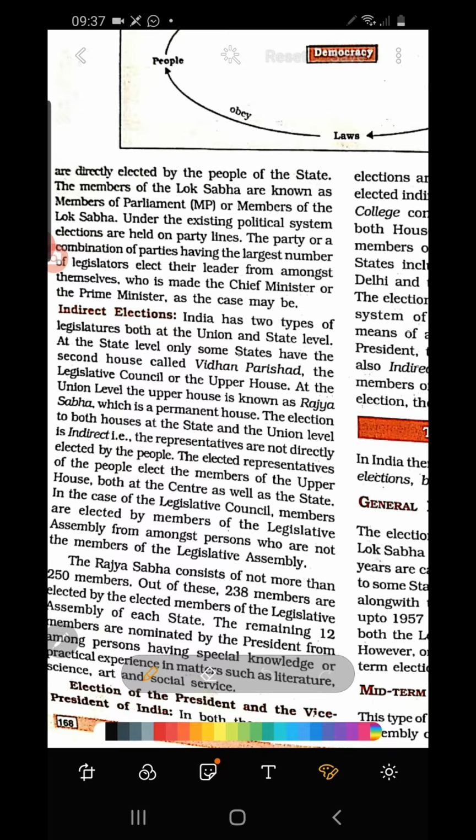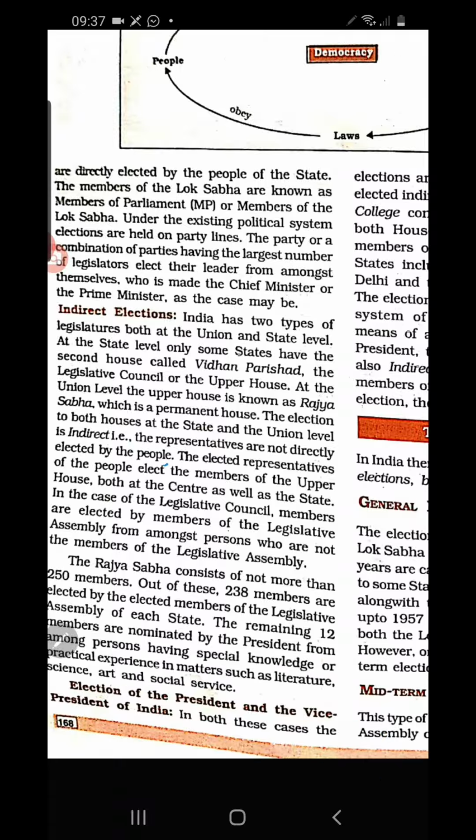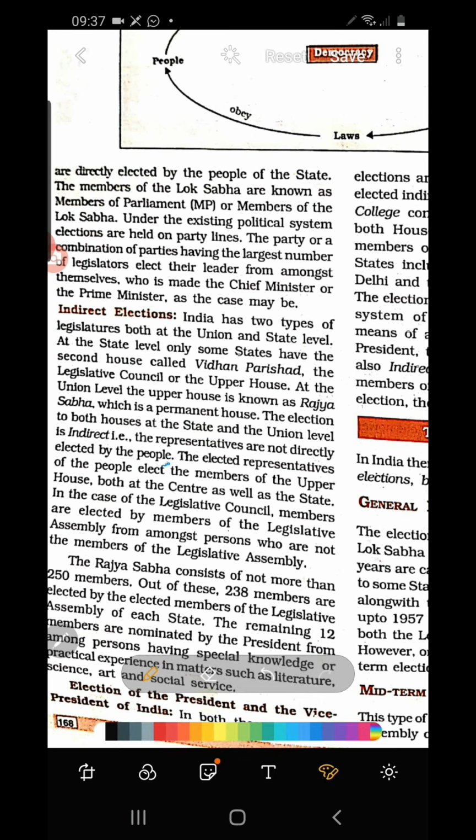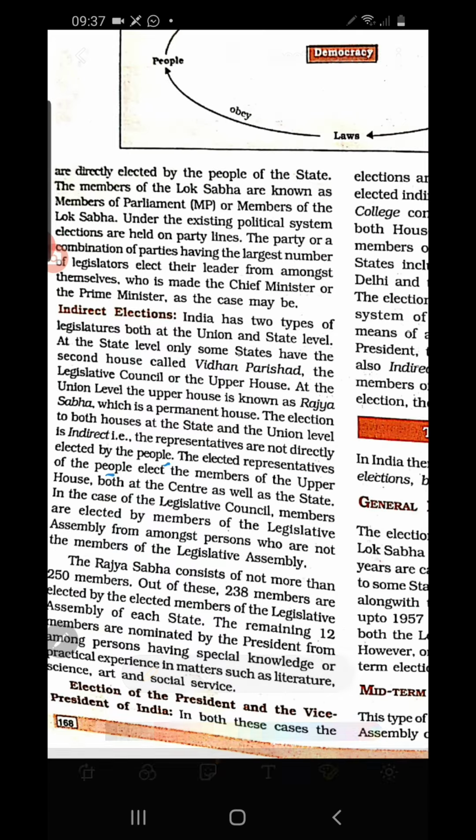Then the election to both houses of the state and the union level is indirect. Understood? The representatives are not directly elected by the people. Rajya Sabha members are not directly elected, and at the state level, Vidhan Parishad members are not directly elected. The elected representatives of the people elect the members of the upper house, both at the center as well as the state.